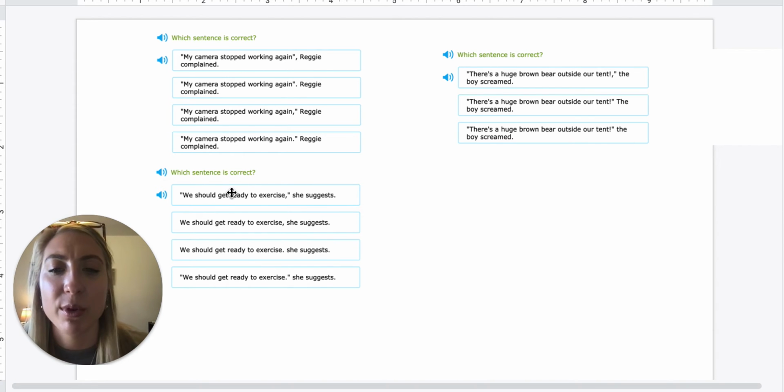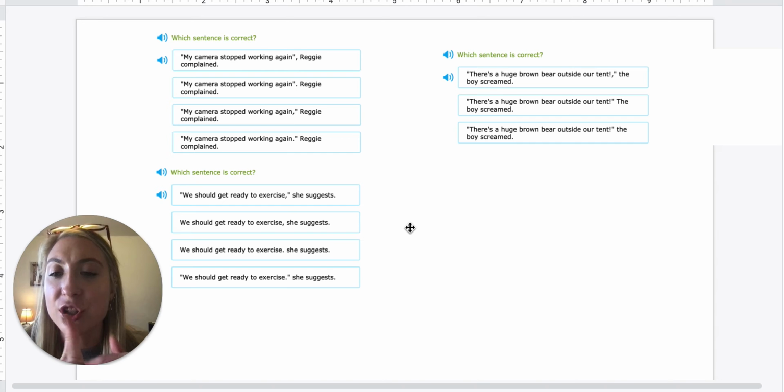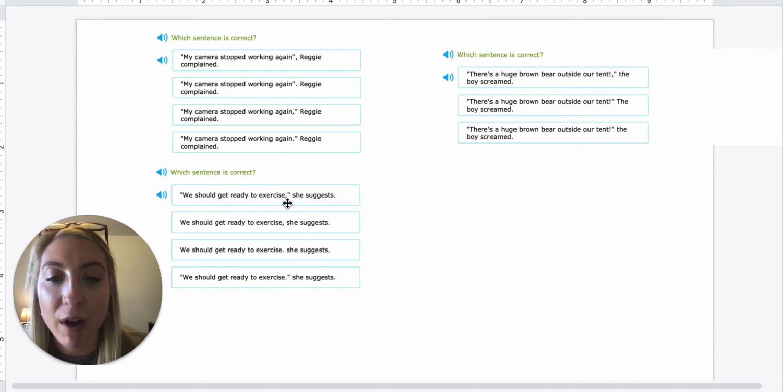So now let's look at this one. Which sentence is correct? "We should get ready to exercise," she suggests. So again, this is just a normal statement. It doesn't have a question mark or an exclamation. So we know where the period would go, we change to a comma. And the period would go right after exercise. So this one looks really good because the comma is before the quotation mark since it's at the beginning of a sentence. And then she suggests, here there's no quotation marks, and this one shows 2 sentences. So these we know would be wrong.